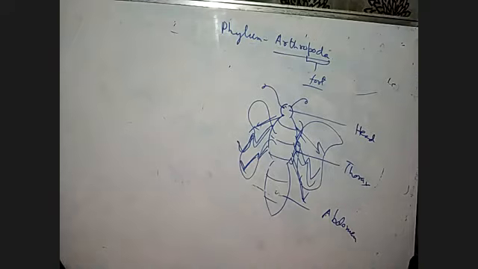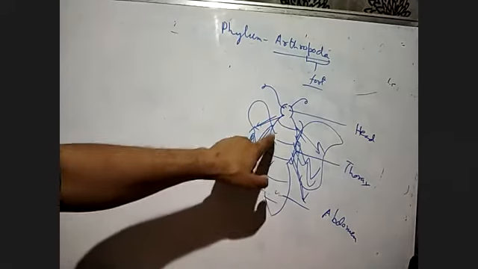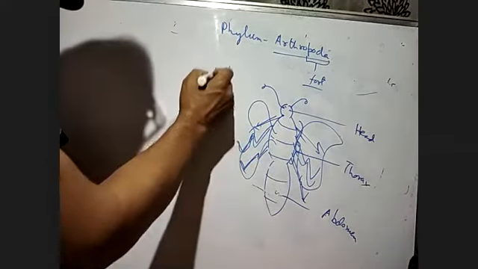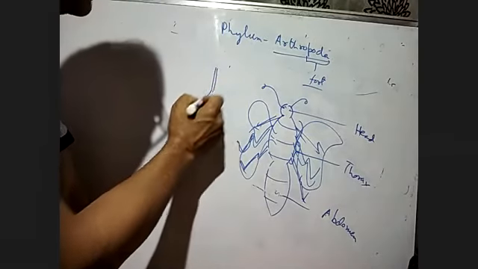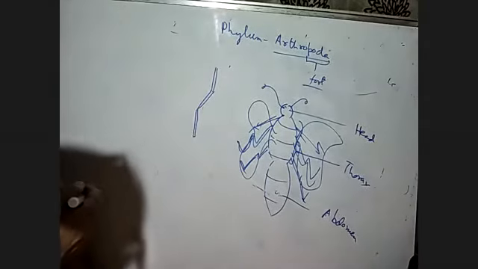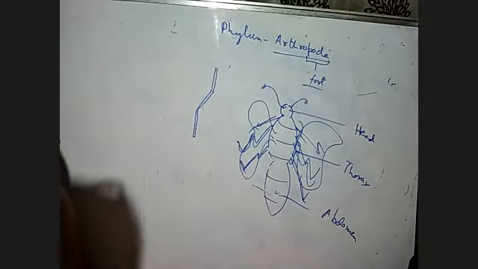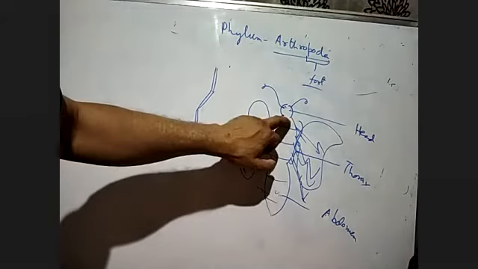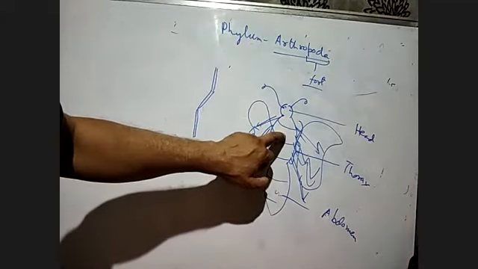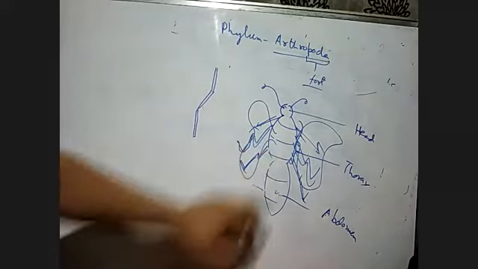And they have jointed appendages. You see the foot of an insect, it is jointed like this. The first segment of the thorax is called the prothorax, the second segment is the mesothorax, and the third segment is the metathorax.